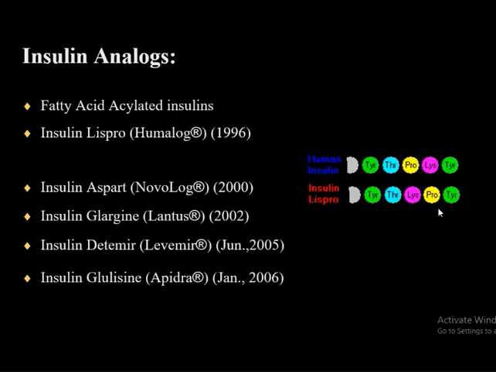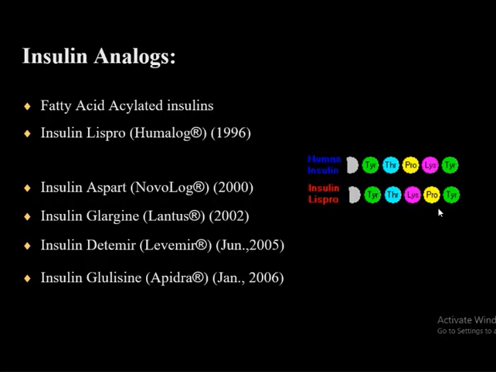We can alter whether it becomes more soluble or less soluble. Less soluble insulin will have a slower reaction. Highly soluble insulin has a faster reaction. So we can manipulate the property of the insulin molecule, human insulin also, nowadays, by altering the amino acid sequence.